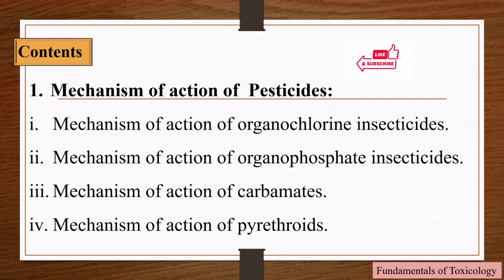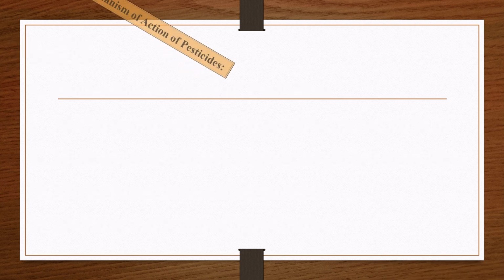After watching this video, you will be able to understand the mechanism of action of pesticides including organochlorine, organophosphate, carbamates and pyrethroids. Let's see how these organic chemicals affect living organisms.